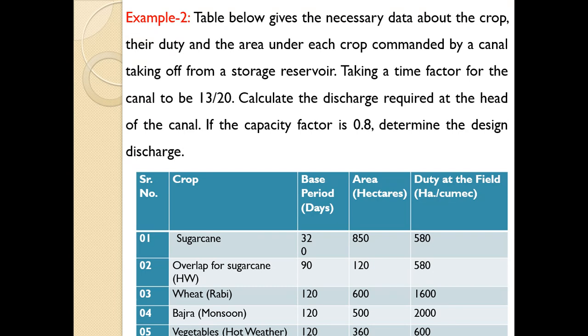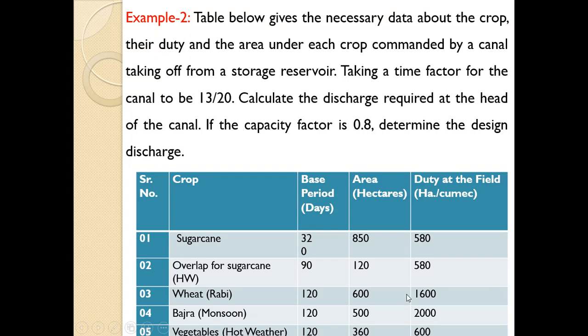We have to give due consideration to this time factor as well as capacity factor. So now these crops are mentioned in the numerical. Sugarcane is there, overlap for sugarcane, wheat crop is given, bajra is given, vegetables are given, and then base period of various crops is also given, area under crop is given, duty under crop is given.